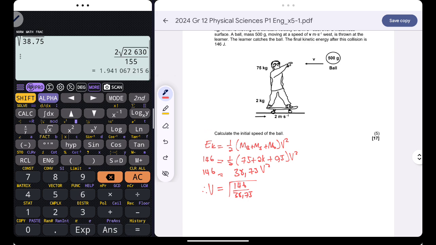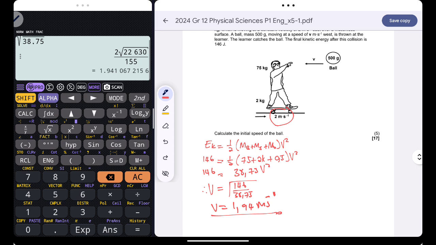And then our answer is just 1.94 meters per second. I can see that, guys, the speed of the ball and the skateboard combination after the boy catches the ball has decreased from 2 meters per second to 1.94 meters per second.